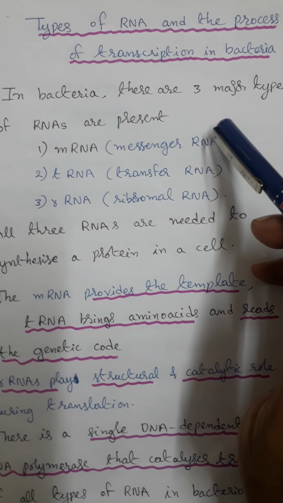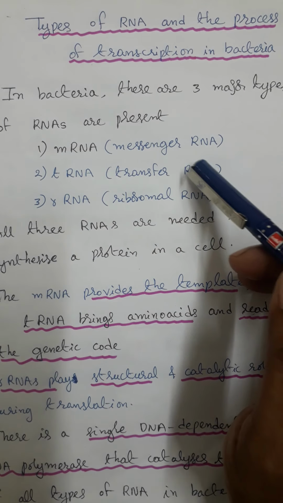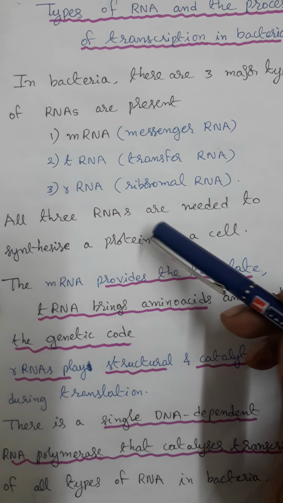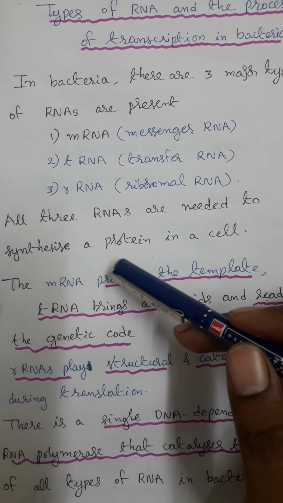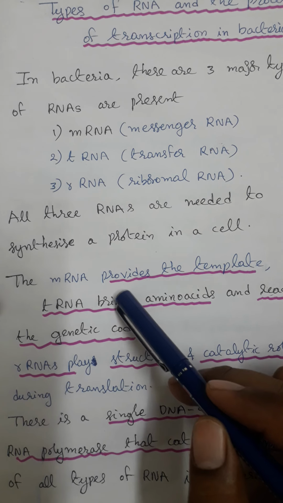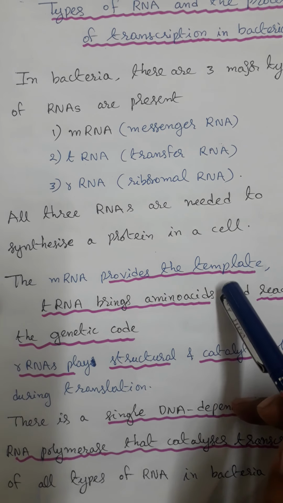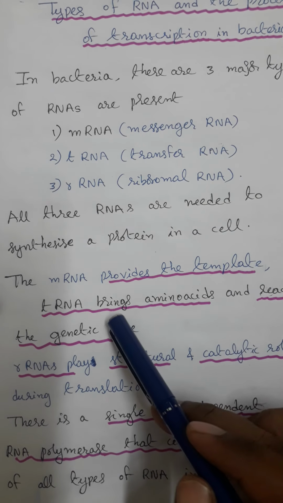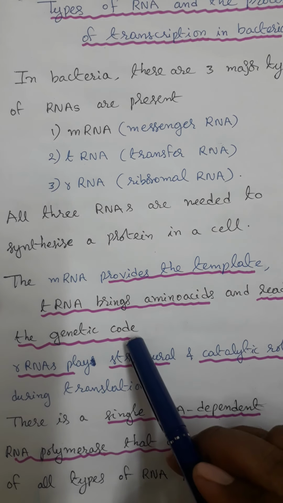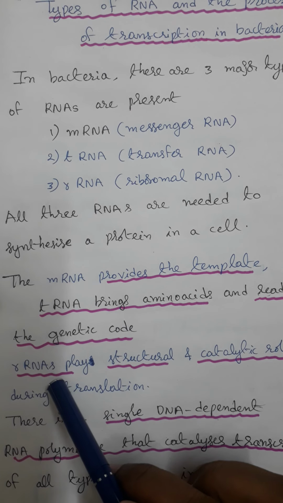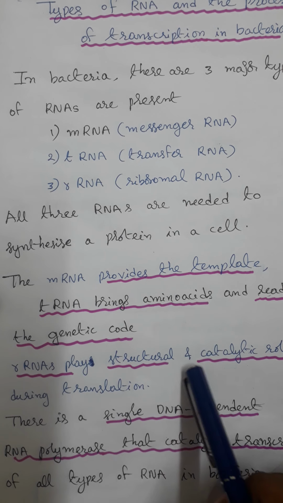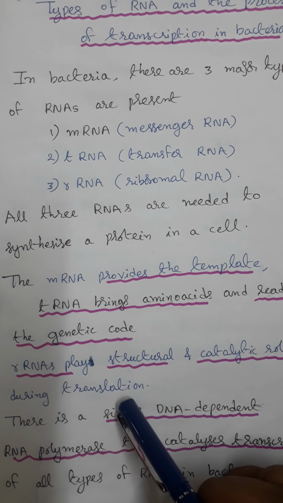So these three types of RNAs are involved in the process of protein synthesis. All three RNAs are needed to synthesize a protein in a cell. The mRNA provides the template. tRNA brings amino acids and reads the genetic code. What is the function of rRNAs? rRNAs play a structural and catalytic role during the translation process.